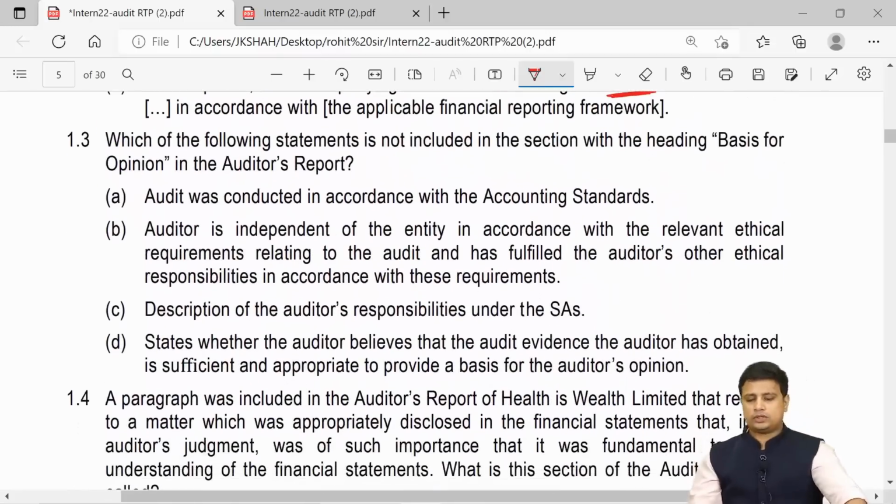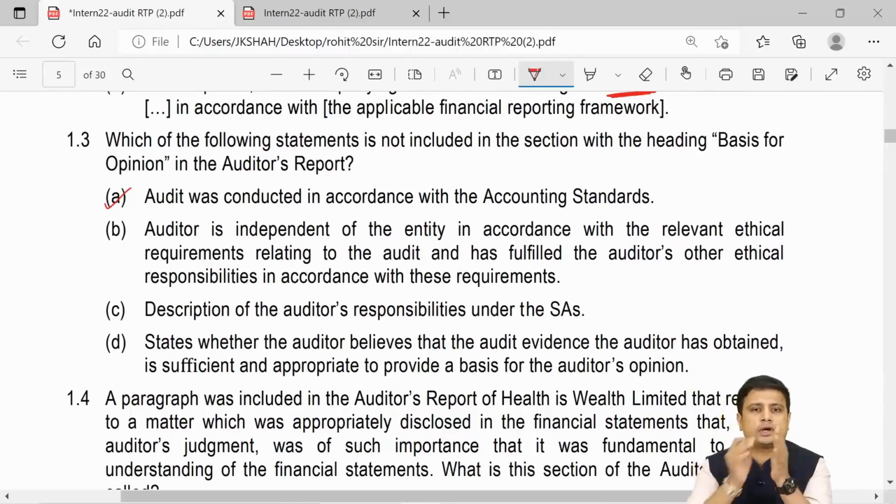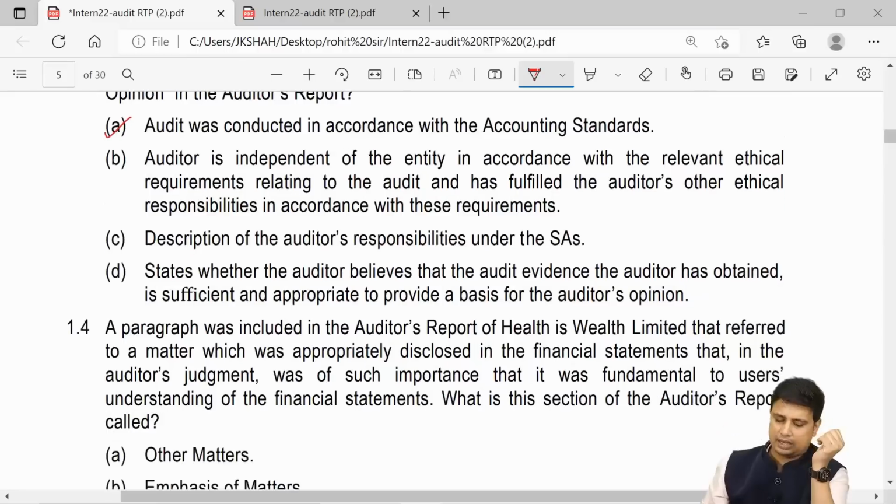Next, which of the following statements is not included in the section with the heading basis for opinion paragraph in the auditor's report? The options are: the audit was conducted in accordance with the accounting standards; the auditor is independent of the entity; a description of the auditor's responsibility under the SAs; and a statement that the auditor believes the audit evidence he has obtained is sufficient and appropriate. If you recollect, CA, somewhere we do not mention A. So the answer here is going to be A.